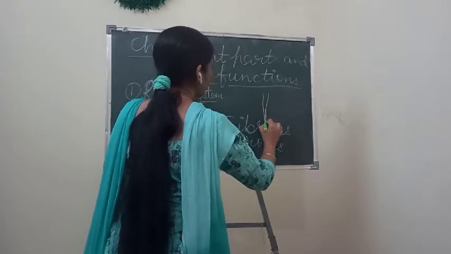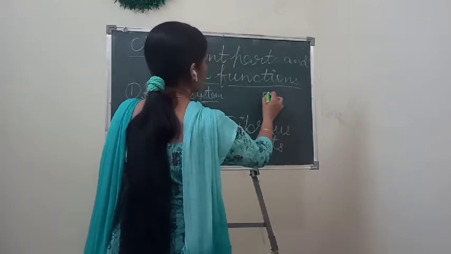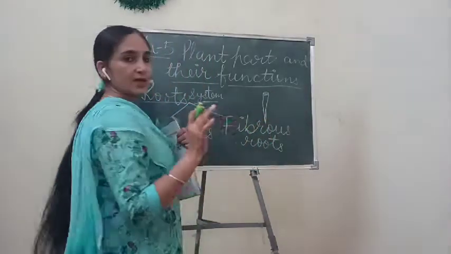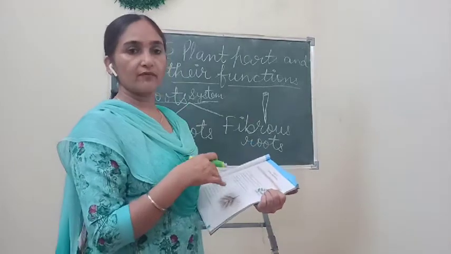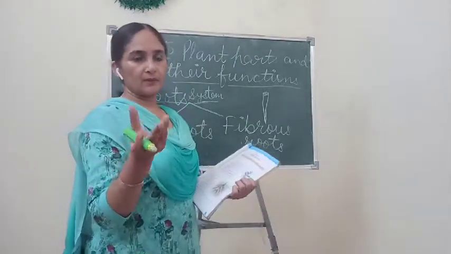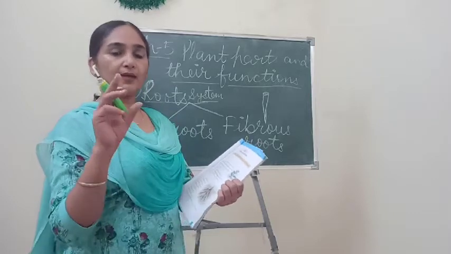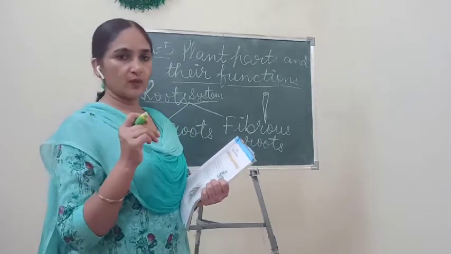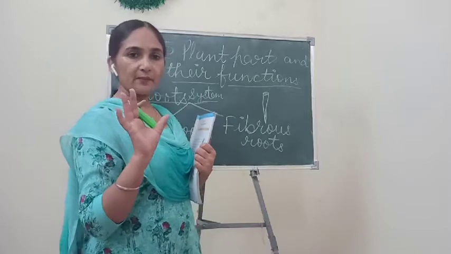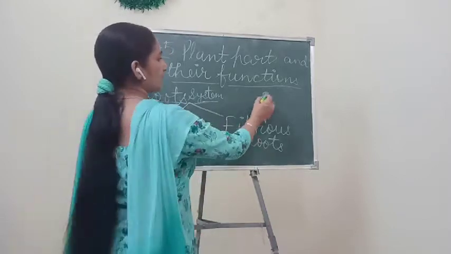Okay, in this way you know that gajar, mooli or shalgam are the main examples they have written. Carrot is gajar, radish is mooli and turnip is shalgam. Okay, these are all examples of taproot, and they are present in this way.